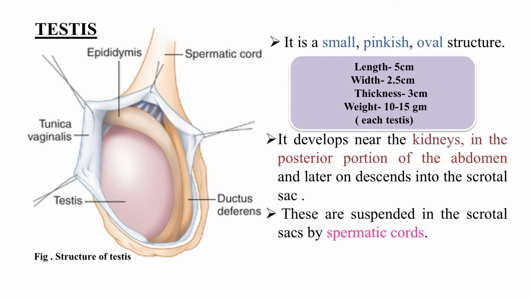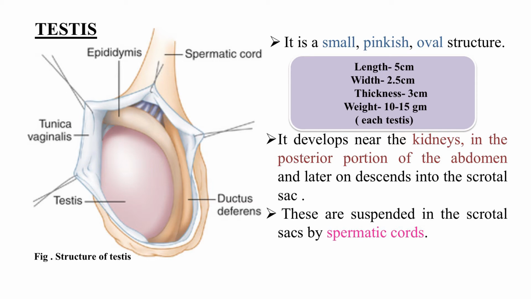When you see the diagram, in the scrotal pouch there are a pair of testis. If single, we say singular, it is TES TIS. If plural, it is TES TES. If you say testes, it means a pair of testis. It is a small pinkish oval structure, and when the child is in the mother's womb, which is your prenatal period, the testis develops. Where your kidney develops, at the same place your testis also develops.